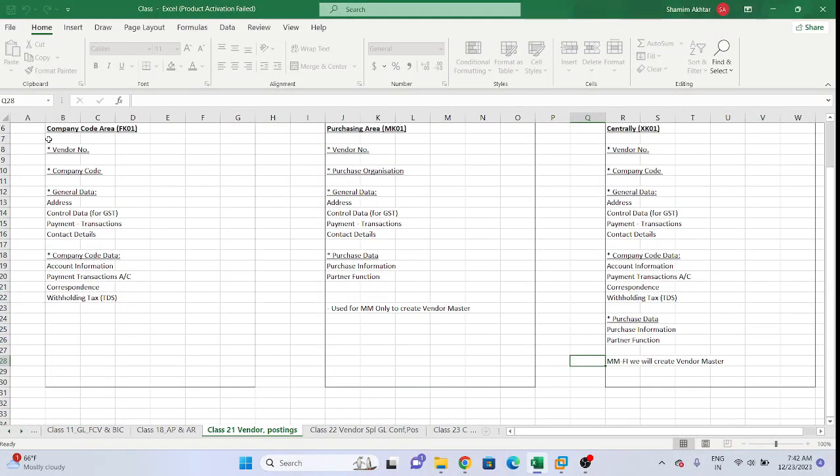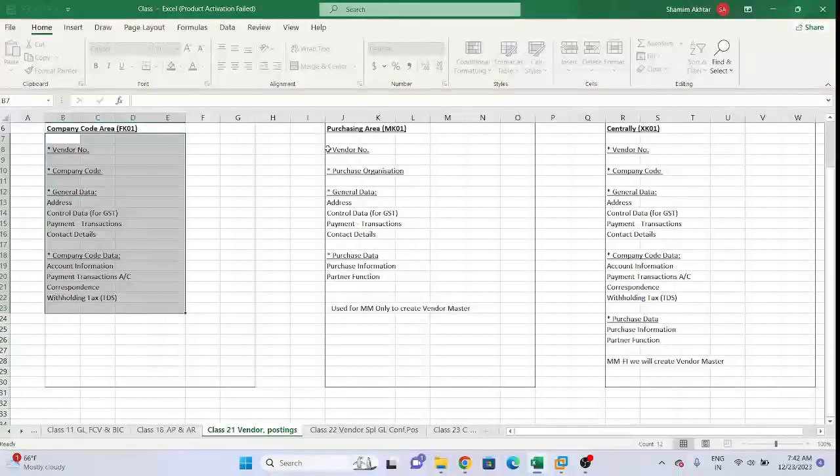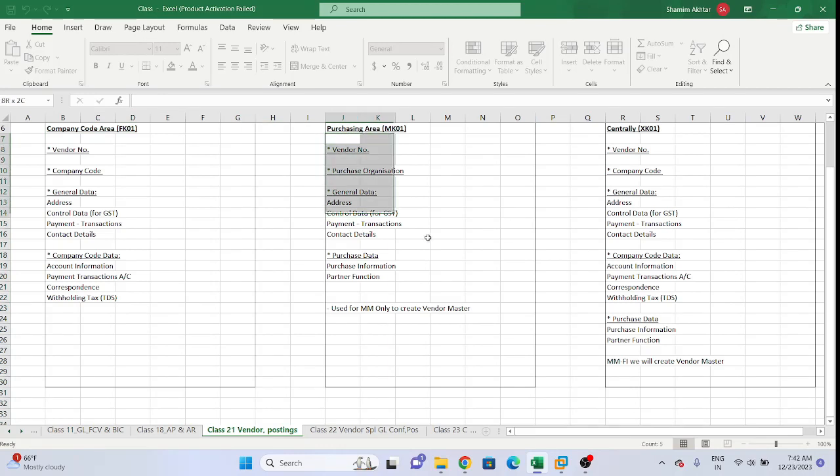Company code data area wise vendor maintenance is a part of the FI consultant. Purchasing area wise vendor creation is a part of the MM consultant. And centrally means both of them have to work together. Till company code area the FI consultant will do, and the purchasing area the MM consultant will do. They need to work together for this. Do you guys have any doubt, please let me know.